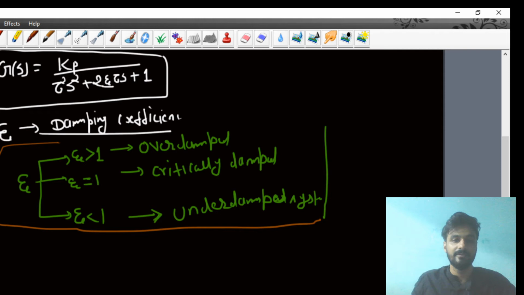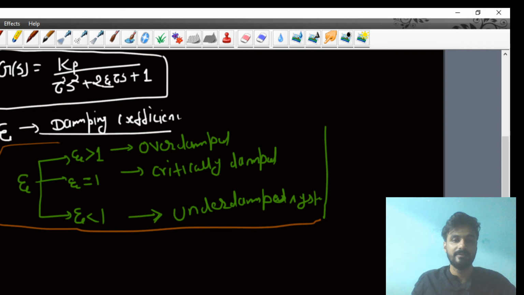Now understand, you can see there is a quadratic equation in the denominator. This is tau square s square plus 2 zeta tau s plus 1 equals 0. Now there must be two values of s that will satisfy this equation. We can calculate the values of s, s1 and s2. These two values will satisfy this particular equation. So here you can write (s minus s1) into (s minus s2) equals 0.